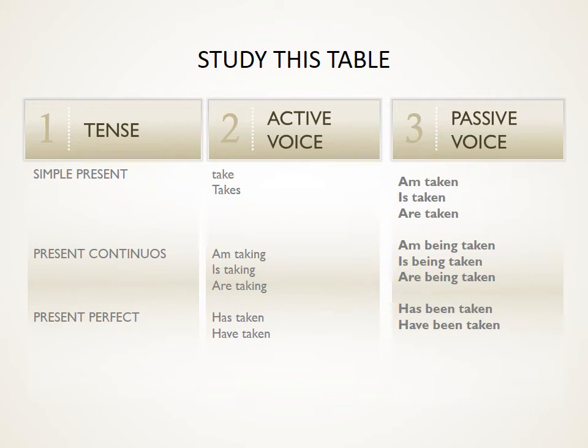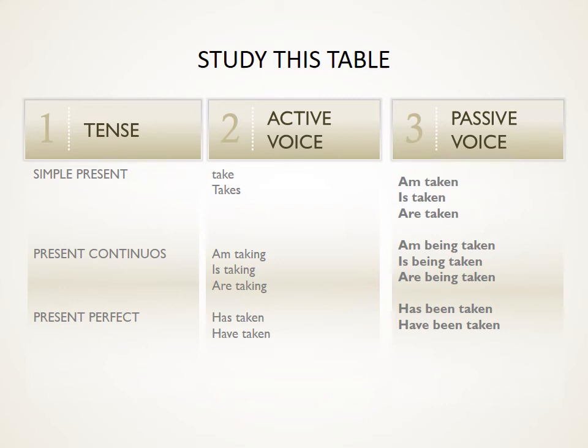Under present perfect, she has taken things for granted. They have taken things for granted. Under passive voice, you would say, things have been taken for granted by them.